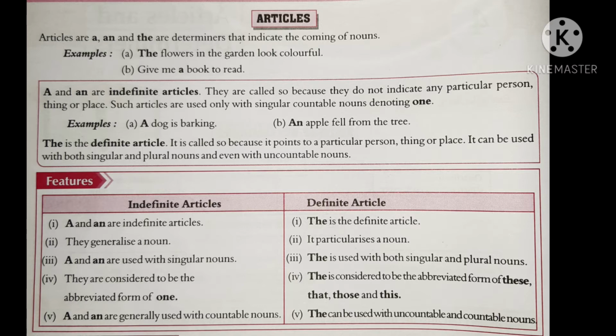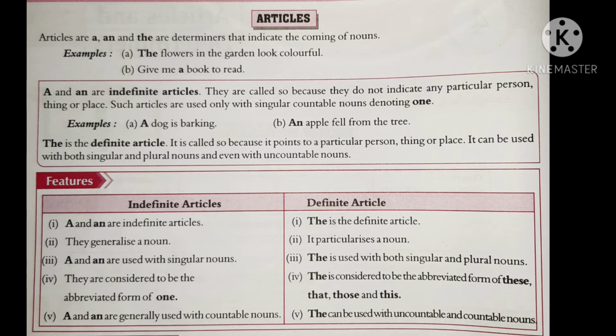Next, one more thing you have to keep in mind. If I say, "He is dash European citizen," there you have to use the article a. Even though it begins with a vowel letter, we use the article a. He is a European citizen. He is studying in a university. These two are exceptional cases: a European, a university. Even though they begin with vowel letters, we have to use the article a.